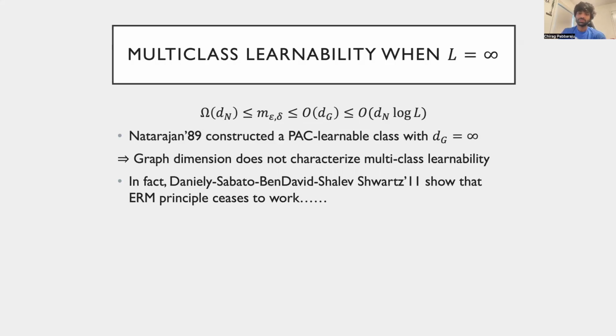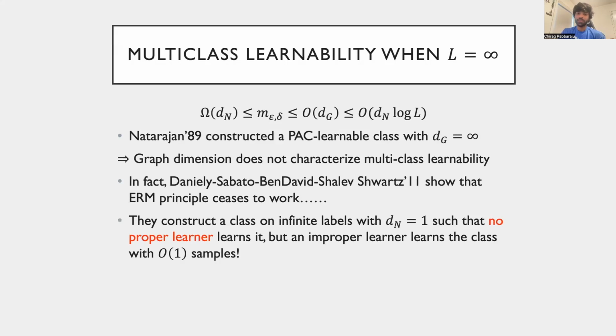Recall that the ERM principle, which returns any hypothesis from the class that is consistent with the training data, is a successful learning algorithm in both the binary and finite labels multi-class case. In 2011, Daniely, Sabato, Ben-David and Shalev-Shwartz constructed a hypothesis class with Natarajan dimension just 1, where the sample complexities of different ERM rules differ by a factor that is equal to the number of classes. By different ERM rules, we mean two rules that agree with each other on the training data but disagree otherwise.